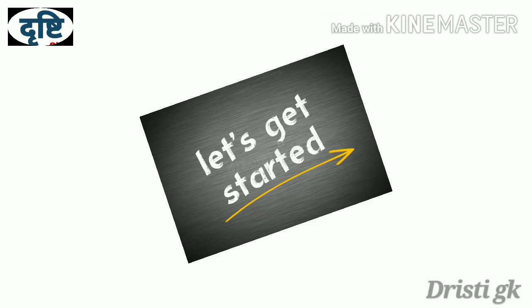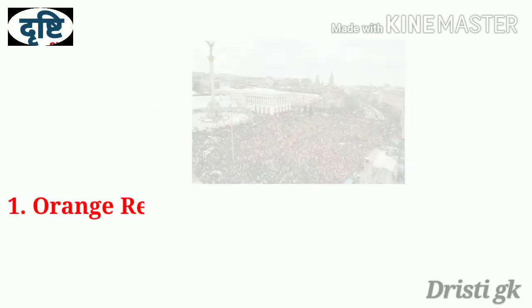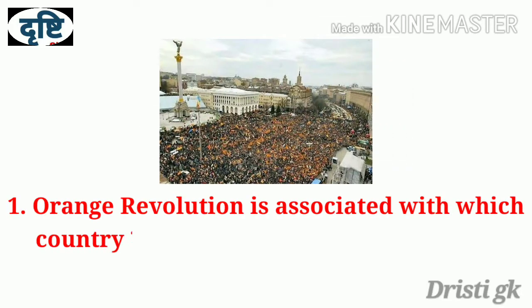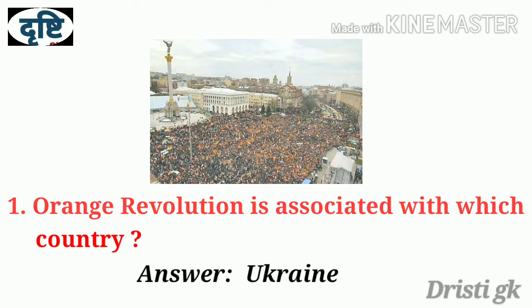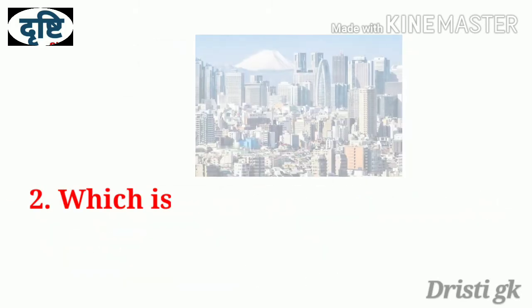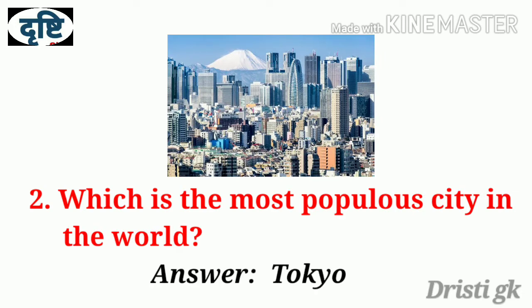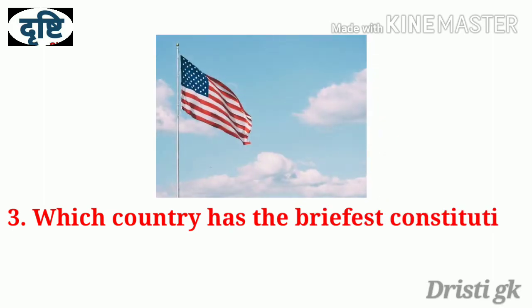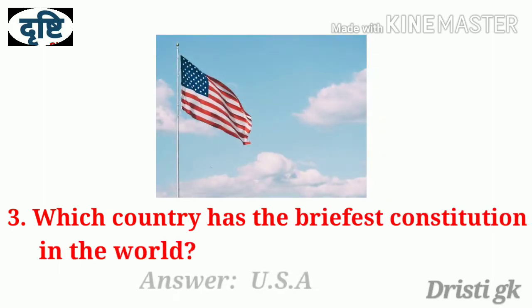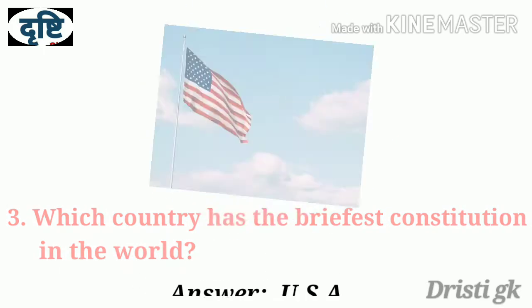Let's get started. Question number 1. Orange Revolution is associated with which country? Answer is Ukraine. Question number 2. Which is the most populous city in the world? Answer is Tokyo. Question number 3. Which country has the briefest constitution in the world? Answer is USA.